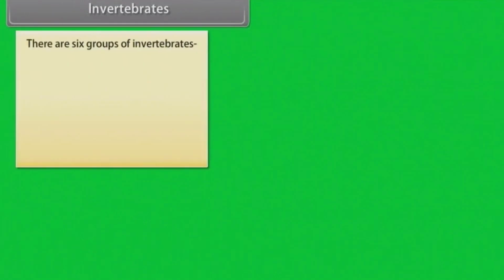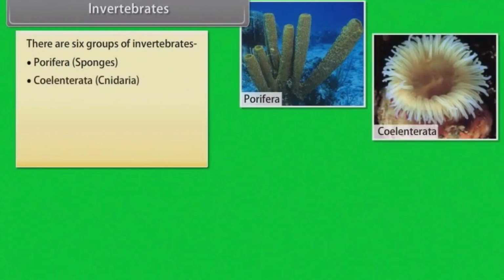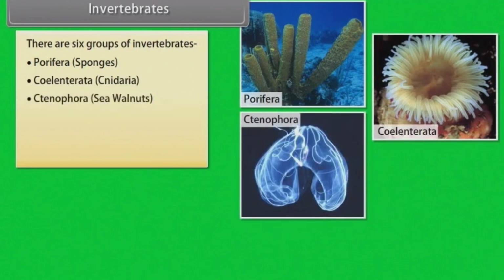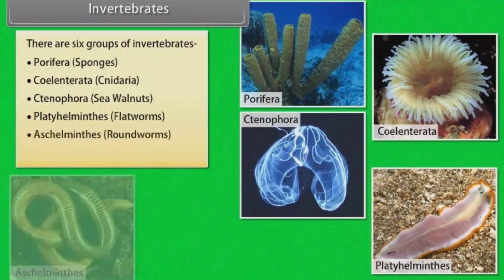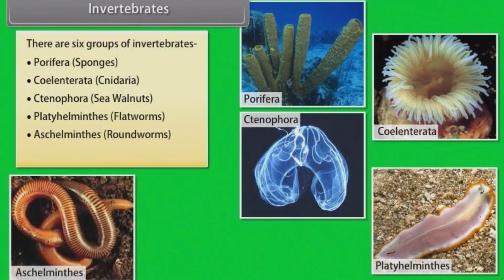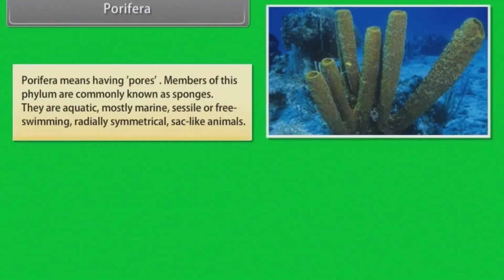There are 6 groups of invertebrates. They are Porifera, example, sponges. Coelenterata, example, Cnidaria. Ctenophora, sea walnuts. Platyhelminthes, example, flatworms. Aschelminthes, example, roundworms. Annelida, example, segmented worms. Porifera means having pores. Members of this phylum are commonly known as sponges.